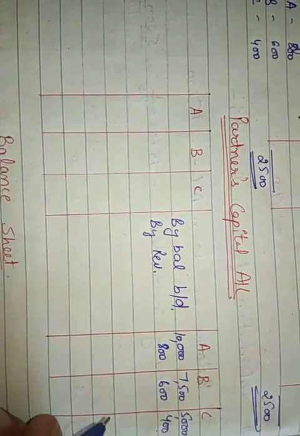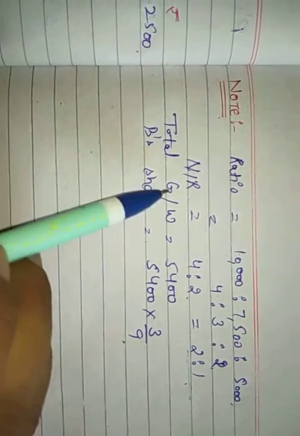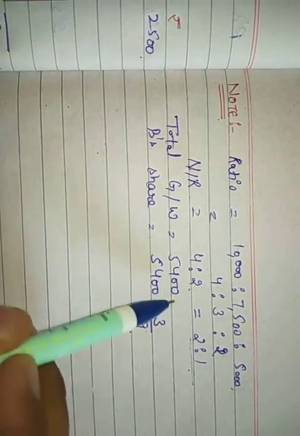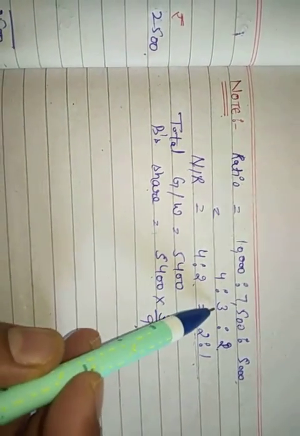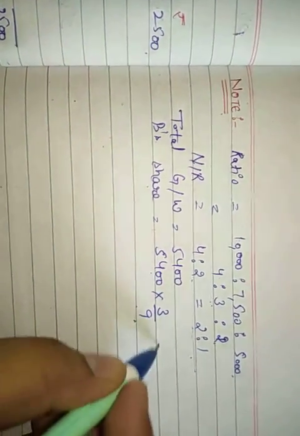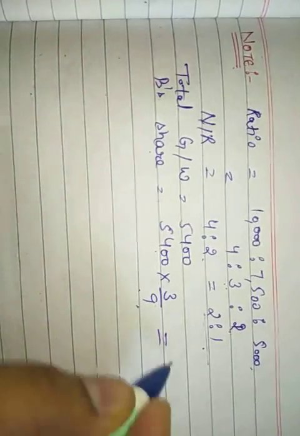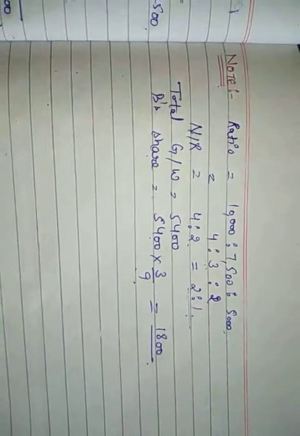Next is the adjustment of goodwill. As you know, the total share of goodwill is 5400 and B's share is 5400 into 3 by 9. From here I picked it: 3 plus 4 plus 2 is 9. Now this will be 1800 in total. Now this 1800 will be distributed in the gaining ratio.